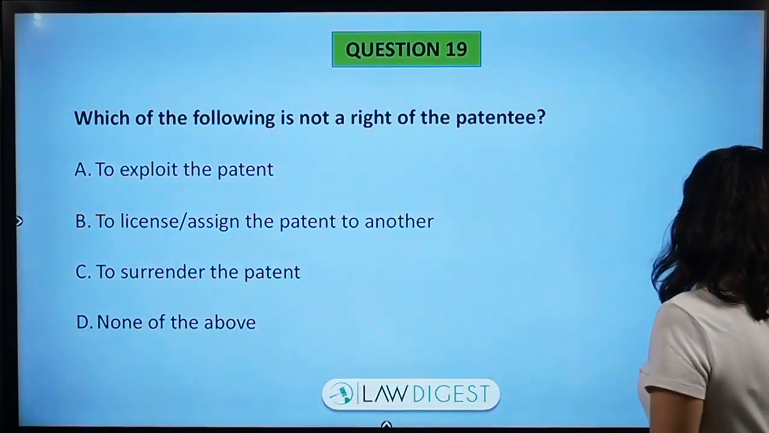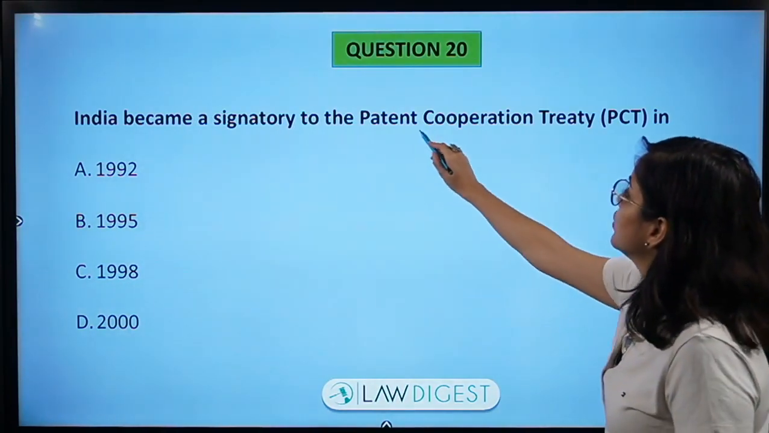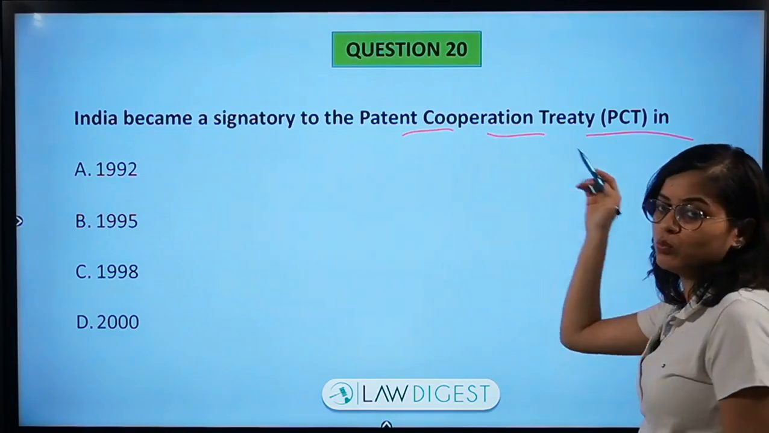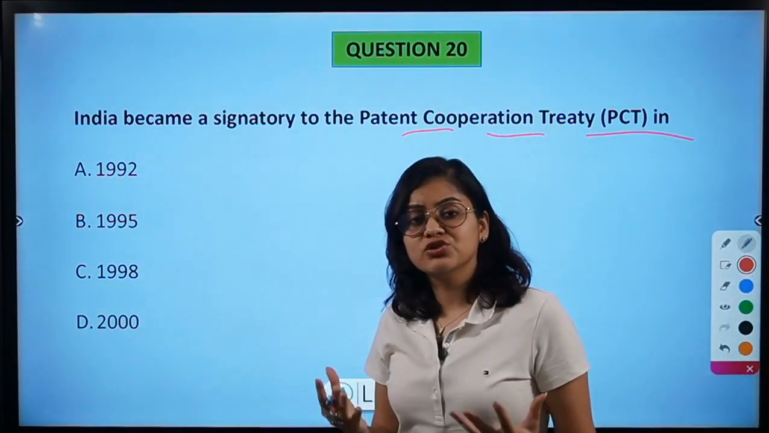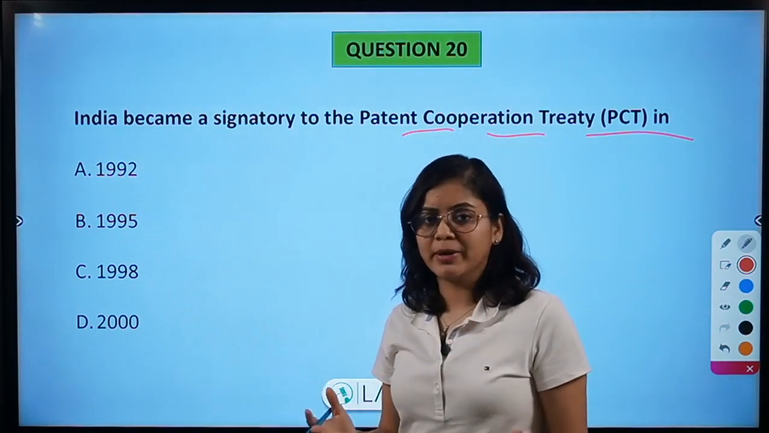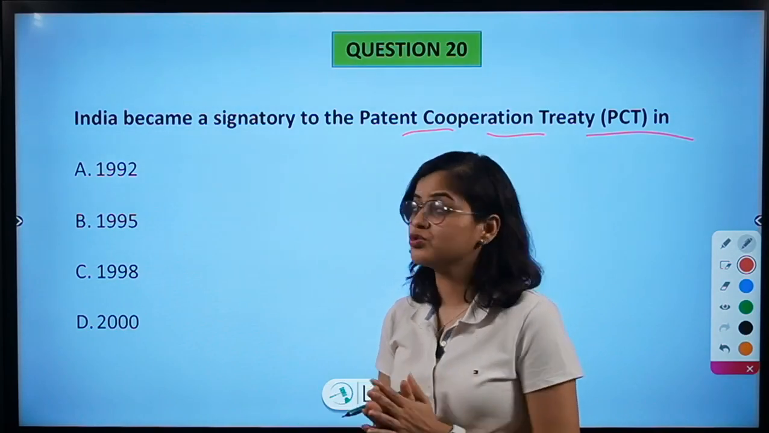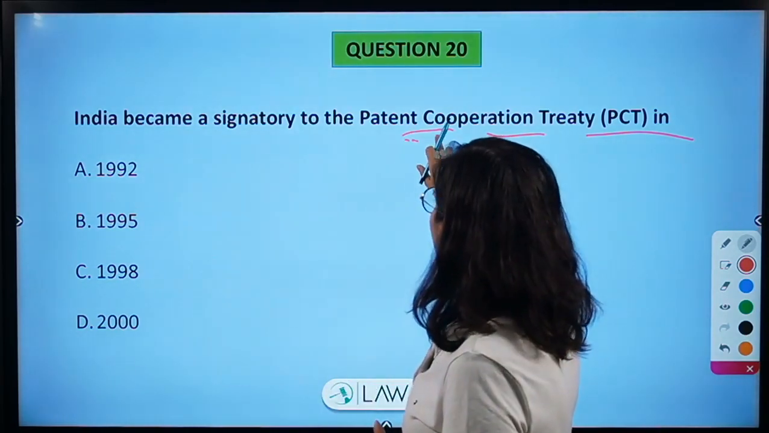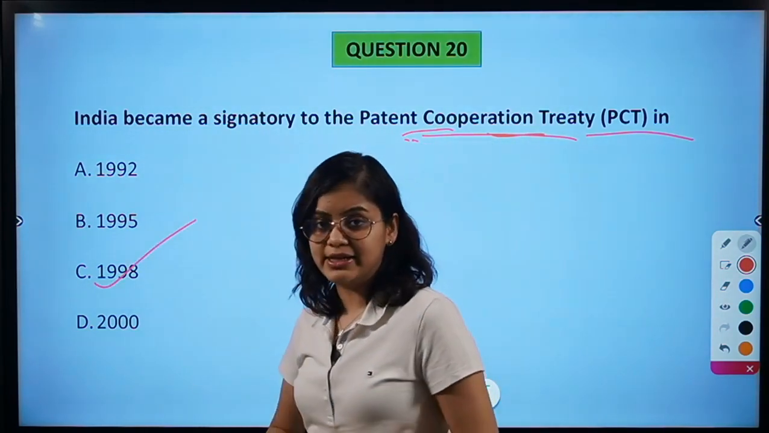Now moving on to the next question. The final question, India became a signatory to the Patent Cooperation Treaty in which year? So it is important for us to know what were the conventions with respect to IPR law, and what is the position of India with respect to those treaties. So now India became a signatory to the Patent Cooperation Treaty in the year 1998.